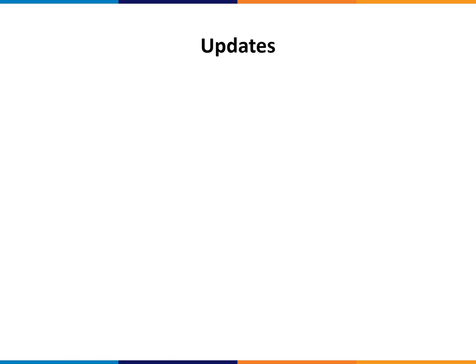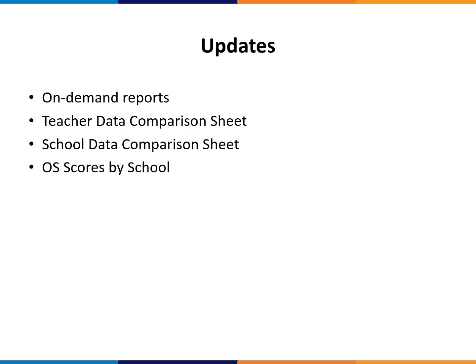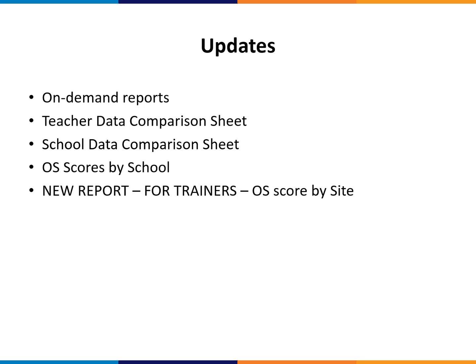Let's get right to it. So let's talk about the updates we are going to be talking about on the website. All of our updates this year will be to our on-demand reports. I am going to show you some updates to our teacher data comparison sheet, some more for our school data comparison sheet, and then an update that we made to our OS scores by school report. And then finally, I'm going to talk about a new report for trainers, our OS scores by site report. So let's do that. Let's flip over to the website here.